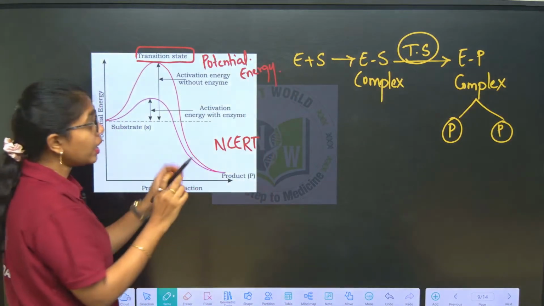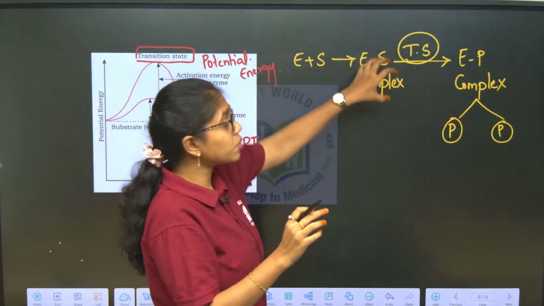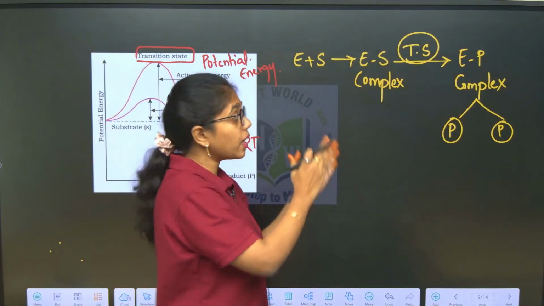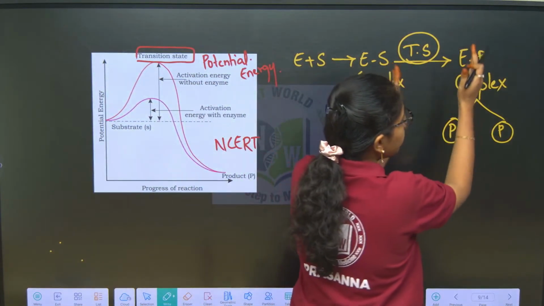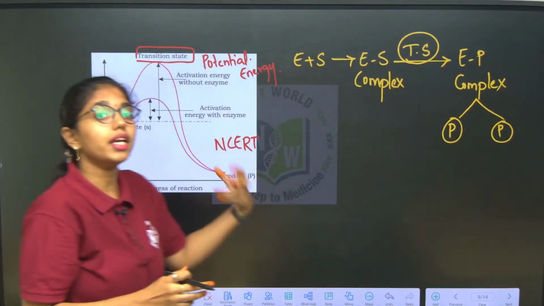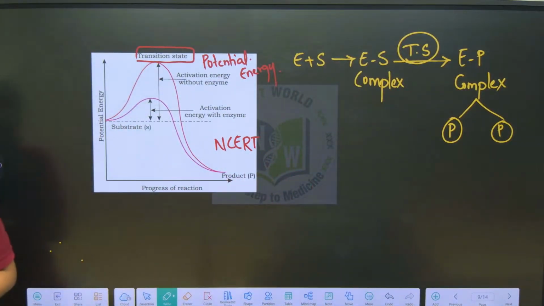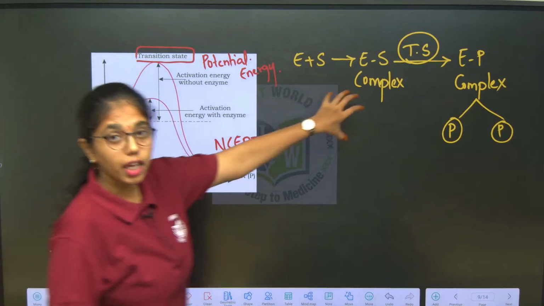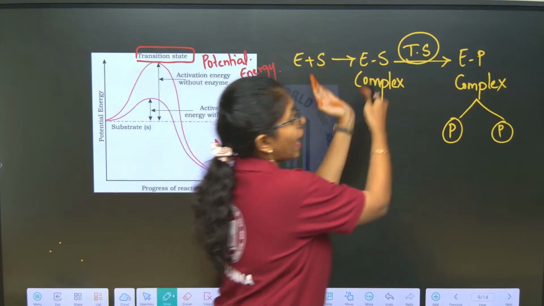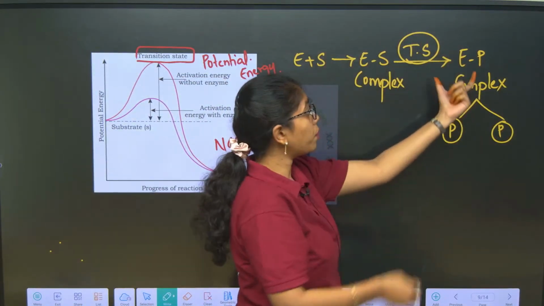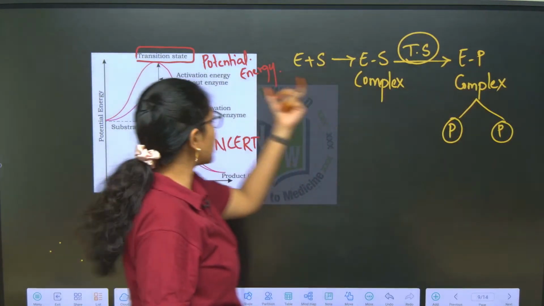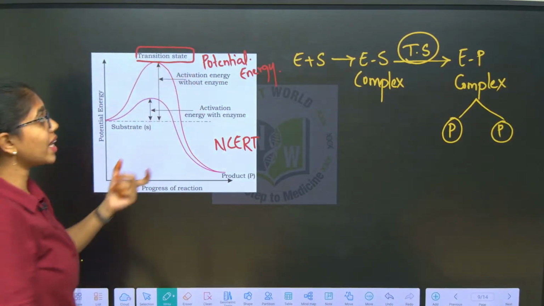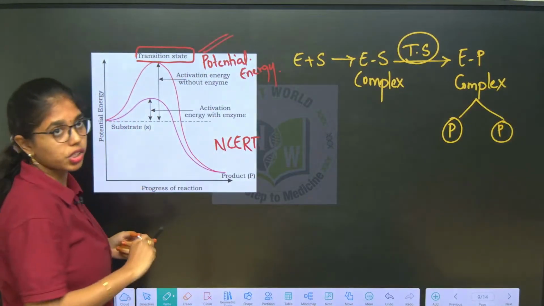wherein the bonds of the enzyme substrate complex are partially broken and the bonds of the enzyme product complex are partially formed. So that state is the transition state, which exhibits a high level of potential energy.